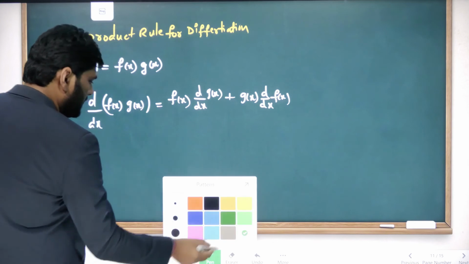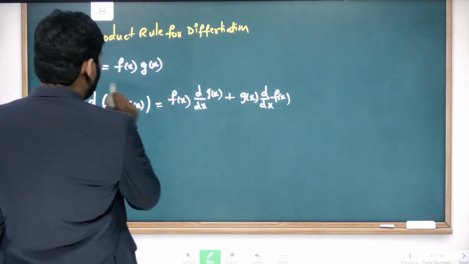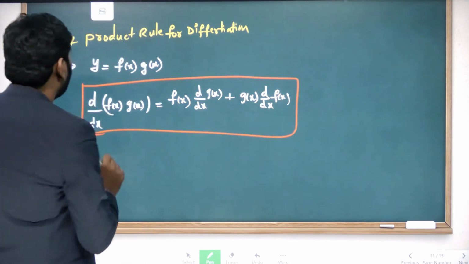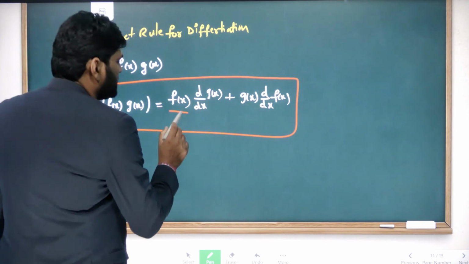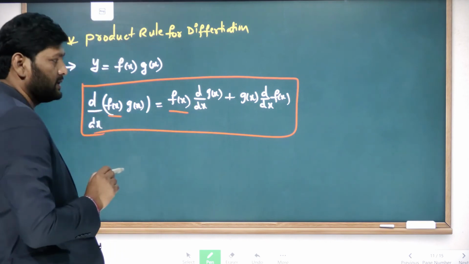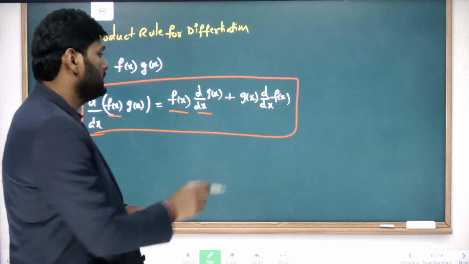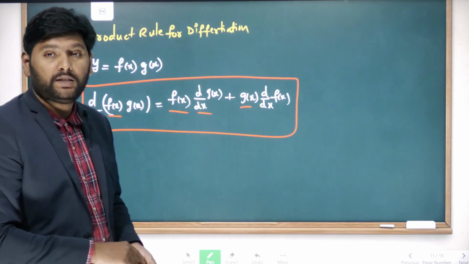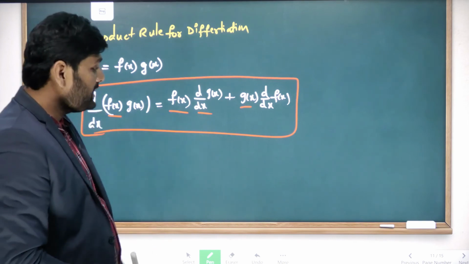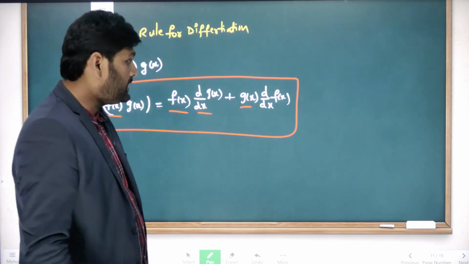So simply look here. Now this is a formula you can use for the product rule, differentiation for a product. Look here, this is the first function f of x, then the differentiation of g of x, plus g of x times the differentiation of f of x. Understand, children? Now based on this I'll give an example, then you will understand in a much better manner.